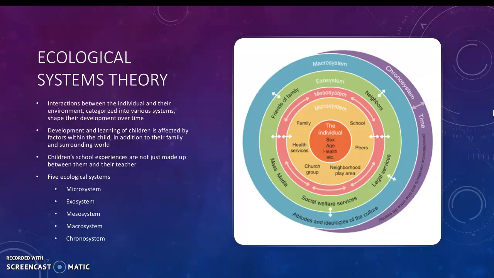And lastly is the chronosystem, which consists of time, and it's the change or consistency over time in the life of a person. It could demonstrate change and constancy in a child's environment and may directly or indirectly influence them.